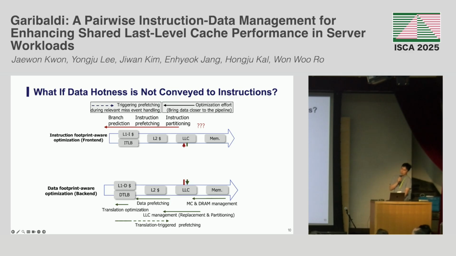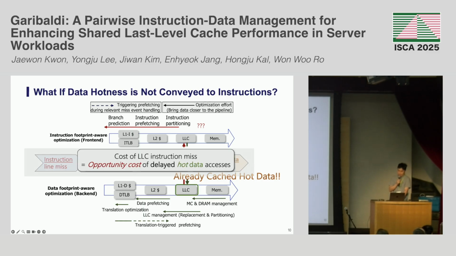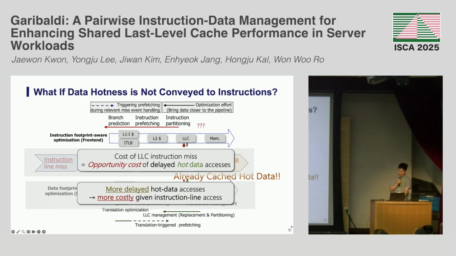What happens if data hardness is not conveyed to the instructions? In server workloads, a cold instruction line miss incurs a front-end pipeline stall, and it delays address generation and issue, which eventually delays the hot data access, which is already cached. Because of that delay, the cache can't utilize the hot data it has. Thus, the cost of an LLC instruction line miss can be thought of as the opportunity cost of delayed hot data access, and the more the hot data access is delayed, the more costly the instruction line access is.